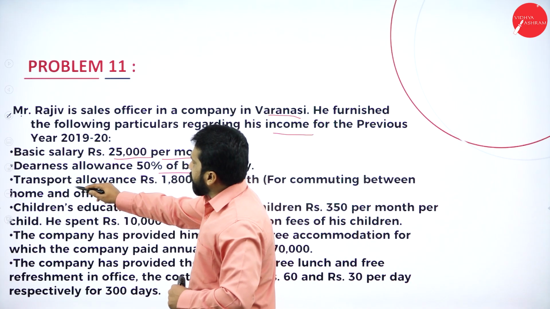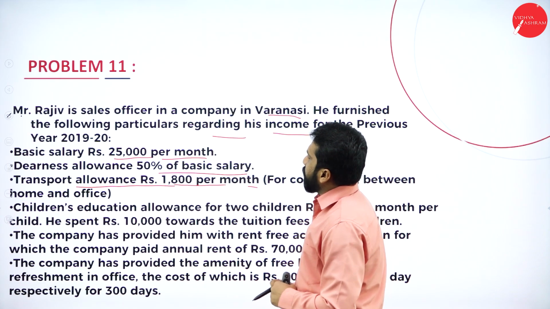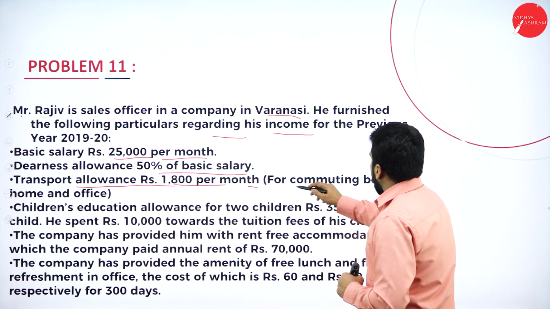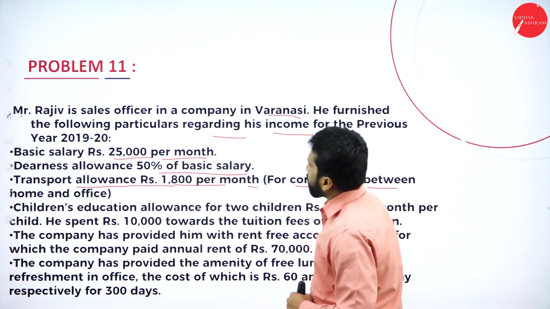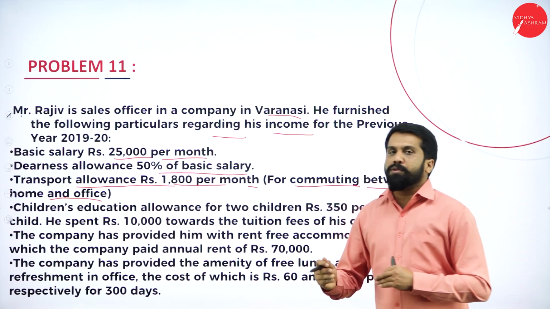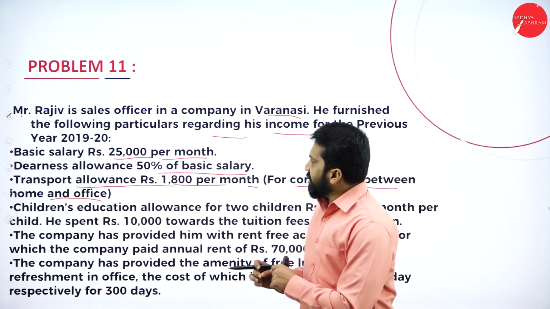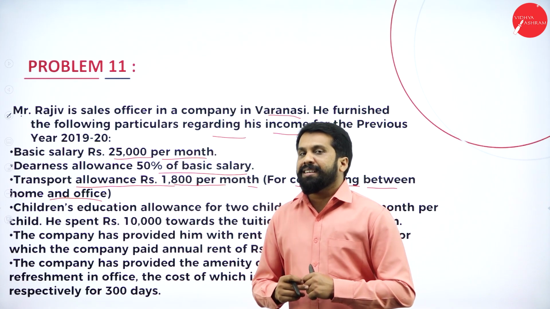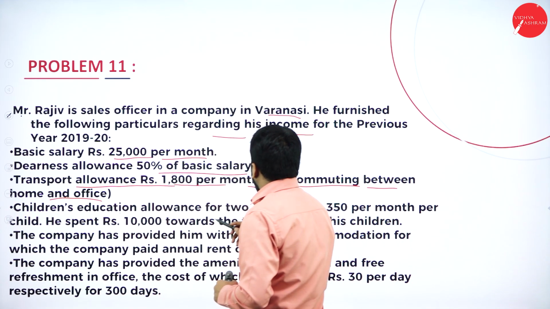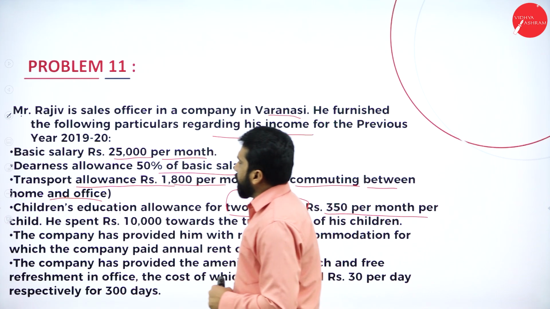Next, transport allowances rupees 1,800 per month. So, what is the transportation allowances? 1,800 per month. Now, in this, for commuting between home and office. So it is nothing but from home to office every day he transports. For that we have an allowance called transportation allowance. It is completely taxable.